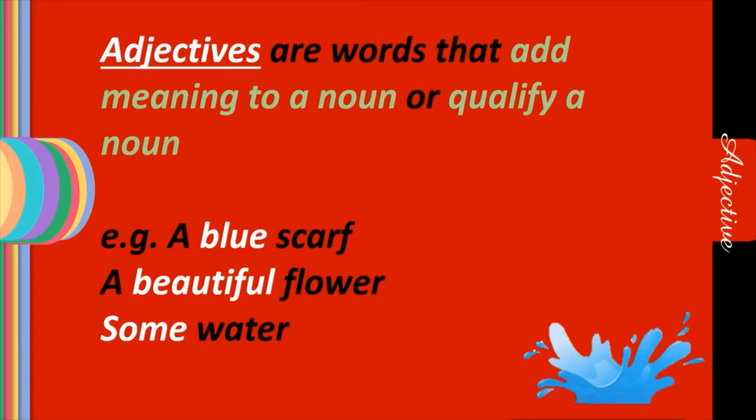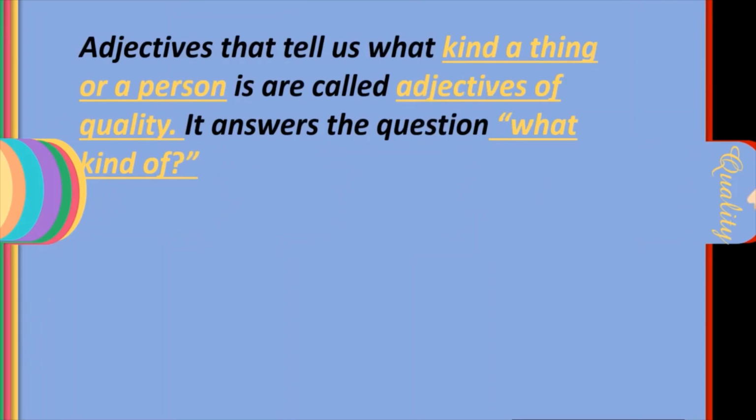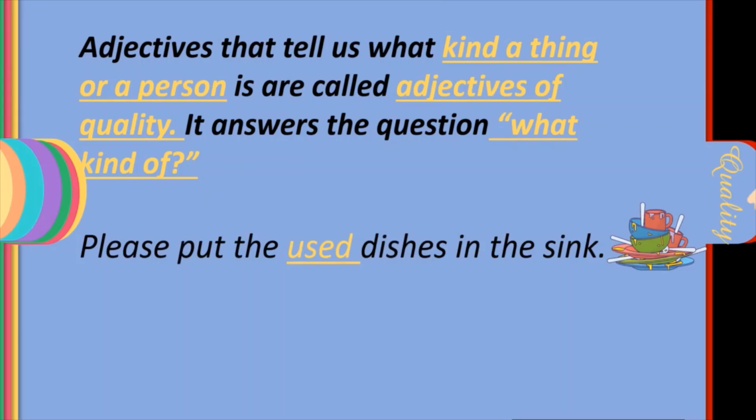The first one is adjective of quality. So the adjectives that tell us what kind a thing or a person is are called adjectives of quality. It answers the question, what kind of? Please put the used dishes in the sink. So what kind of dishes? The dishes that has been used.